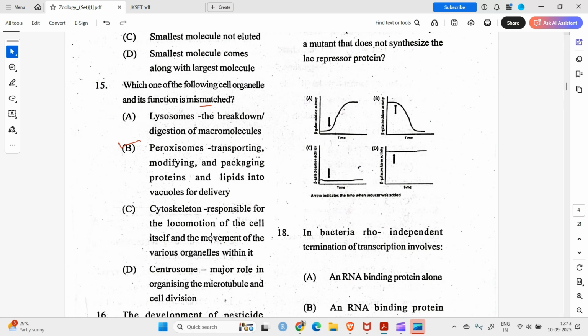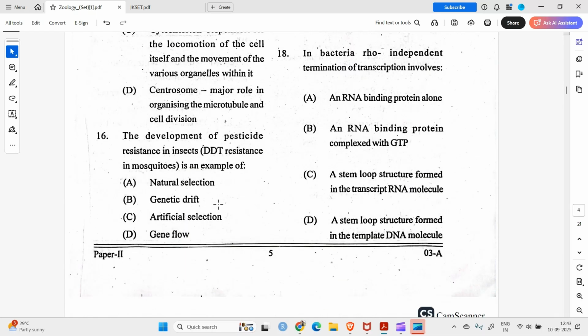Cytoskeleton responsible for locomotion. This is correct. Centrosome major role in organizing the microtubule. Yes, this is also correct. Question number 16. The development of pesticide resistance in insects, DDT resistance in mosquitoes, for example, is an example of, obviously it's natural selection.